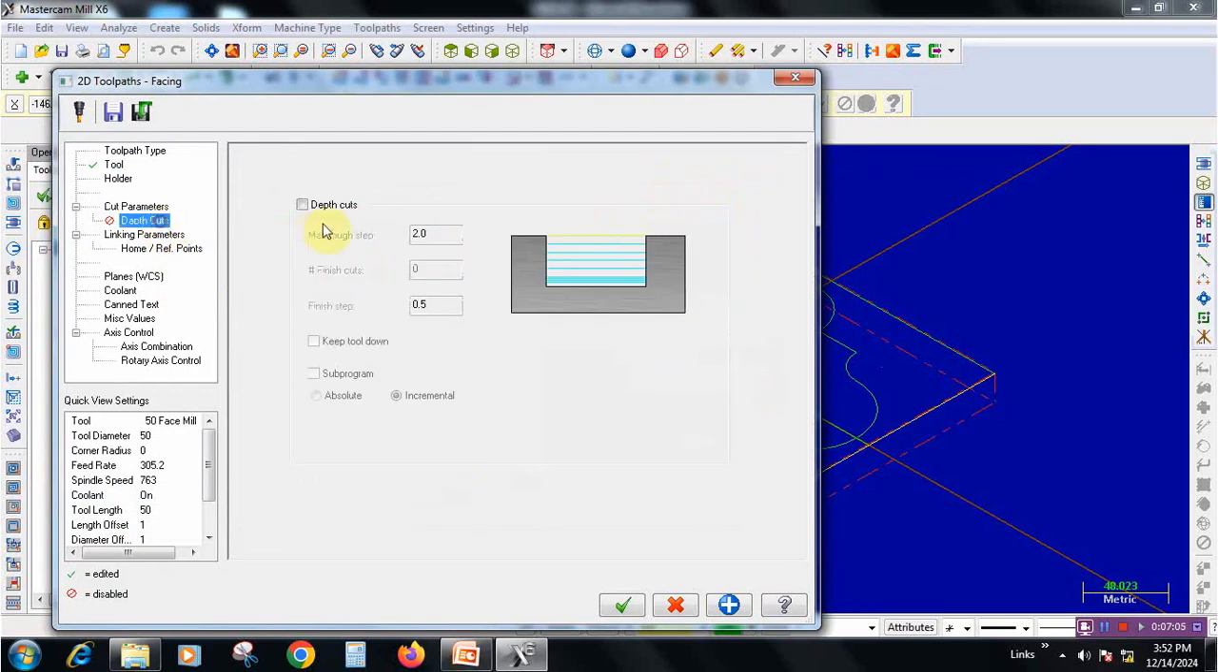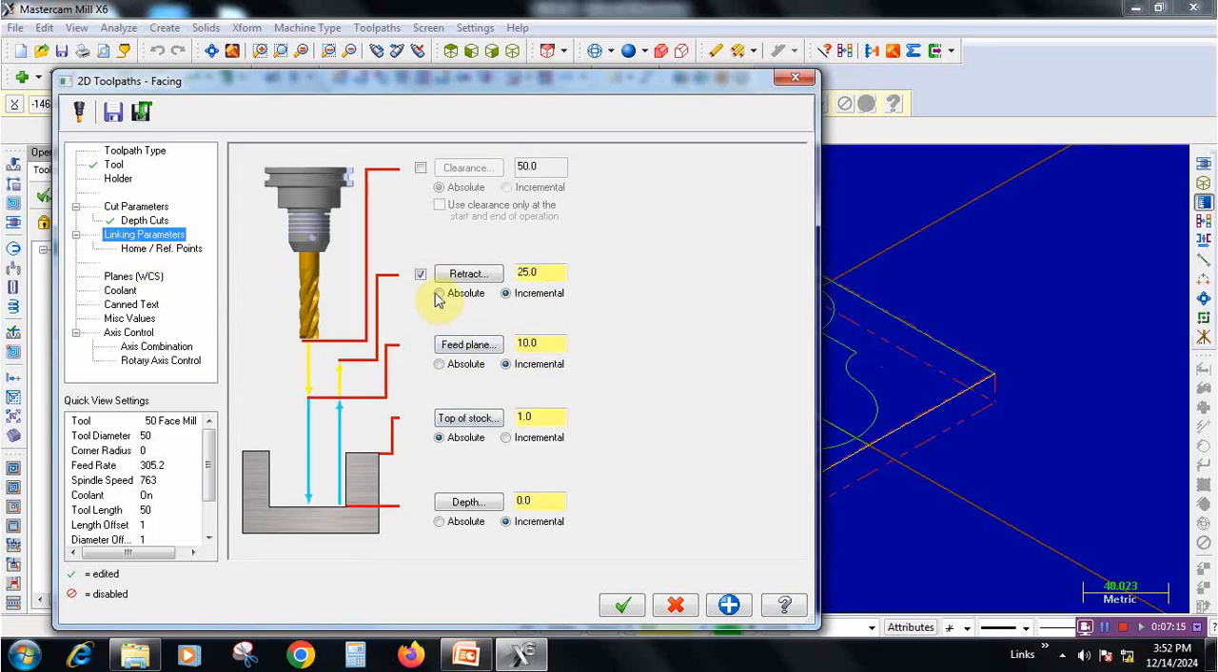Go to depth of cut. So 1 mm is to be removed. If we give 0.5, 2 passes will be there. Keep tool down and go to linking parameters, make all absolute first.